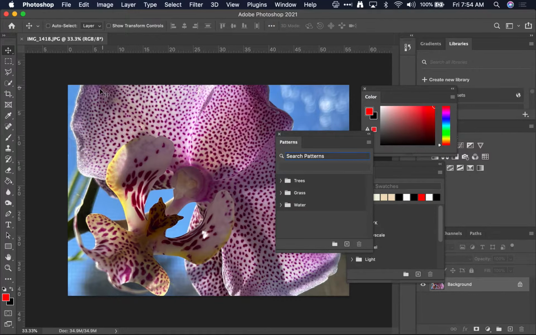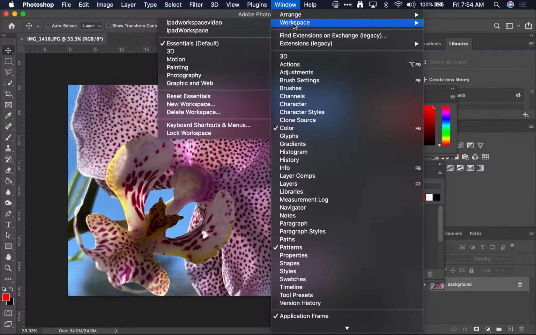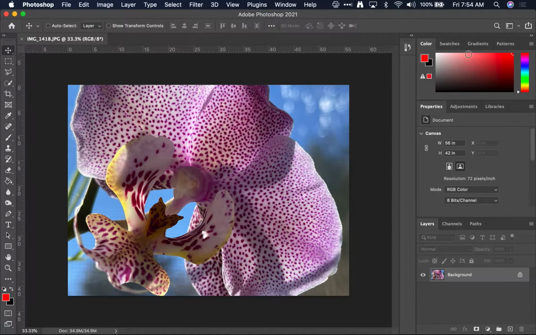But in order for us to be all on the same page, what I'll ask you to do before we start is go to Window, Workspace, and make sure Essentials Default is selected. Now, if it is selected and everything is messed up, go ahead and reset that Essentials workspace, and you'll notice everything snaps back into the original position, which is always nice. So we're all starting with Essentials Default as the workspace.